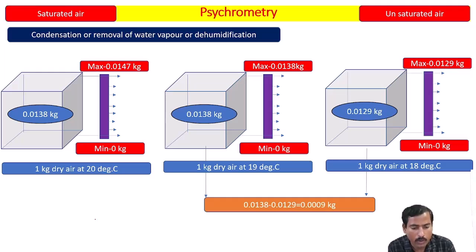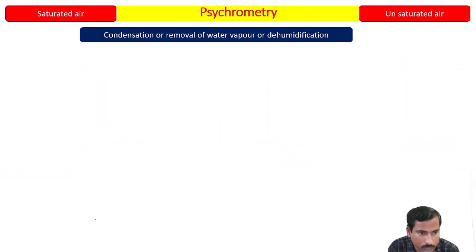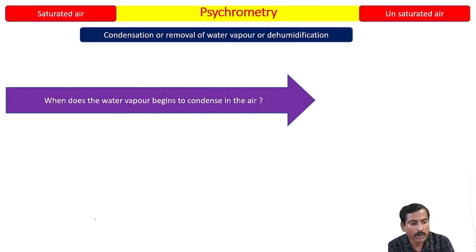During this condensation process, how much water vapor is condensed or removed? That is 0.0009 kg of water vapor removed. So you must understand this. While defining the next terminology, I am going to explain this again. Now the question arises: when does the water vapor begin to condense in the air?